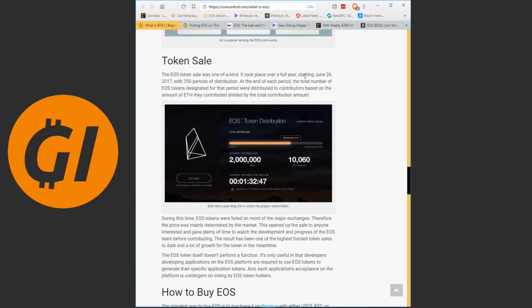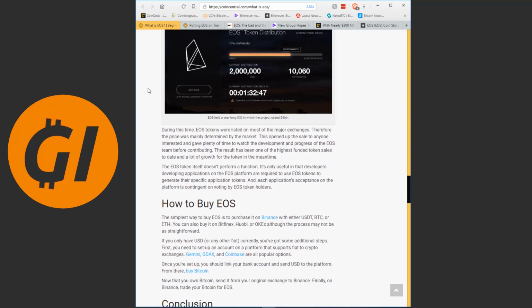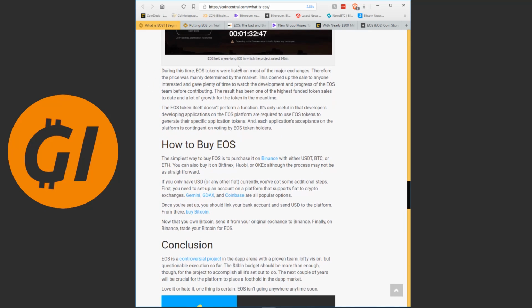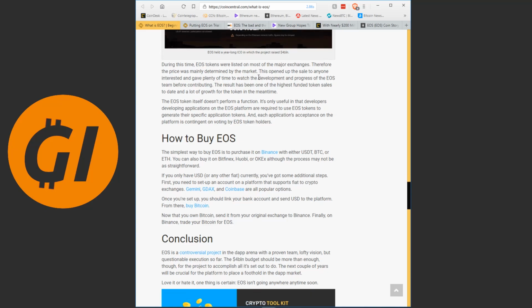It took place over a full year starting June 26, 2017 with 350 periods of distribution, while most have one or just a handful. At the end of each period, the total number of EOS tokens designated for the period were distributed. This isn't that important. During this time, EOS tokens were listed on most of the major exchanges, therefore the price was mainly determined by the market already while it was coming out.